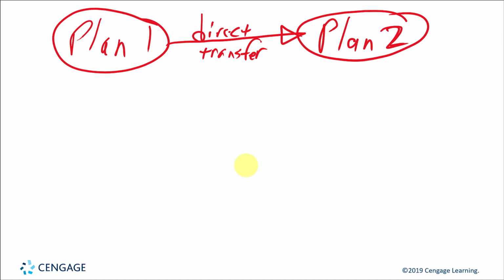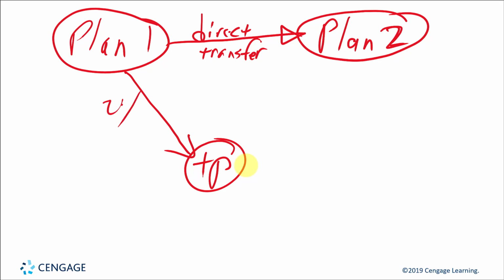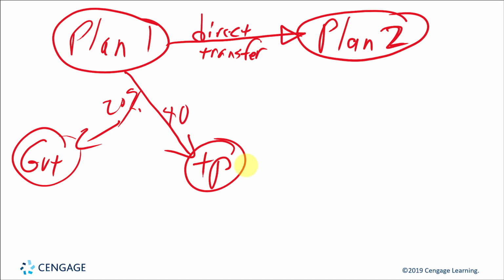Or you could have a distribution to our so-called taxpayer coming out of that plan number one. And again, if plan number one is an employer-sponsored plan, there's going to be 20% withheld, and that's going to go to the government, just like payroll taxes. And you're only going to get 80%. So our taxpayer, when they prepare their return, is going to report 100% of the distribution if there's no cost basis to offset this distribution. But they get to claim that 20% as a withholding when they file their tax return.